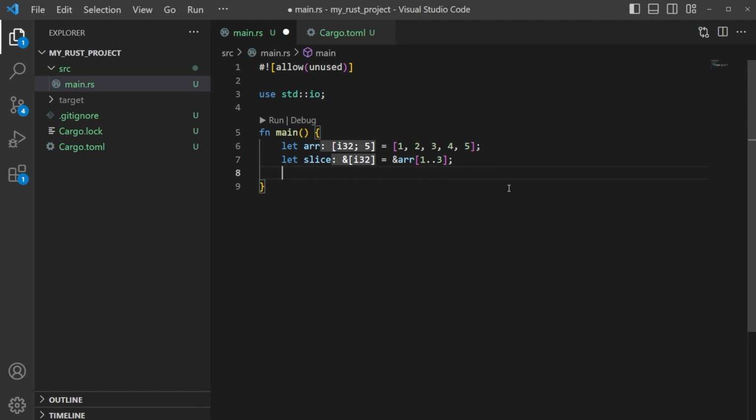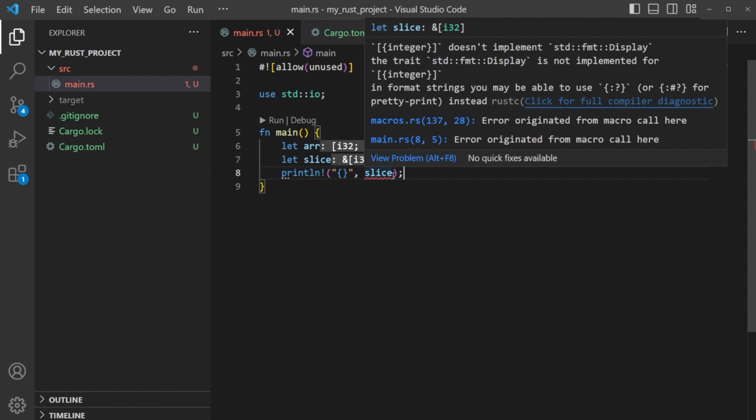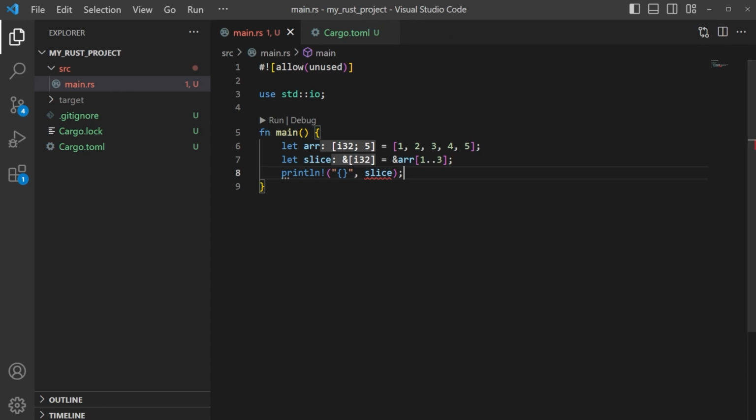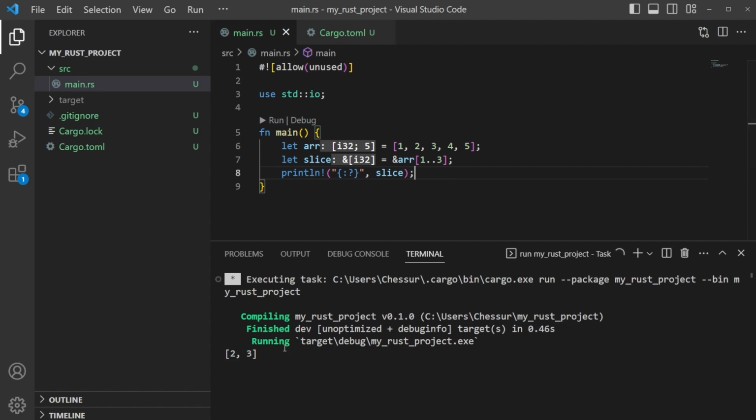Let's take a look at that. Hopefully that'll make more sense. So if we do print line, and then we just come in here and print out slice, let's take a look at what that looks like. Okay, and we're going to have an issue here. And this is the first time we've come across this so far in the course, but we can use what is called a debug format, all right? So if we come in here and we put a colon and a question mark, and we save this, then we can actually print this out. And this will allow us to print out everything within this slice of this array here. So you can see that we grabbed items 2 and 3.